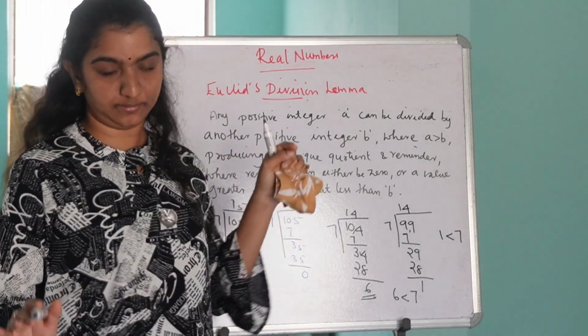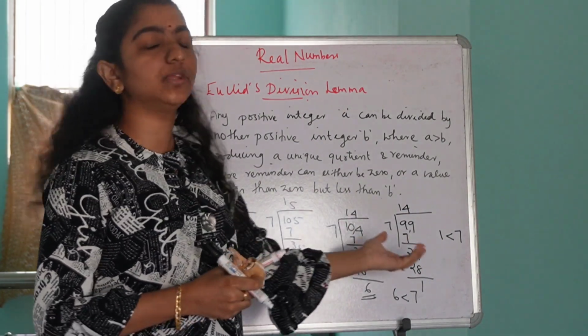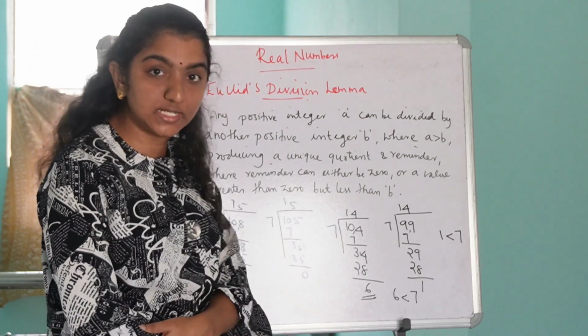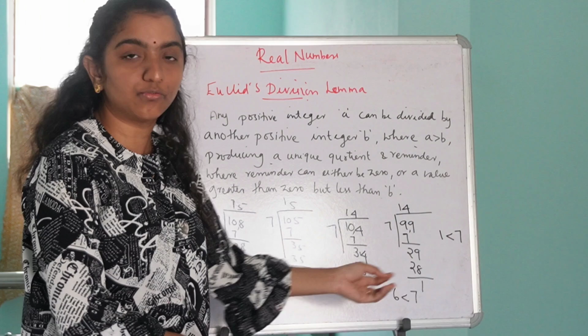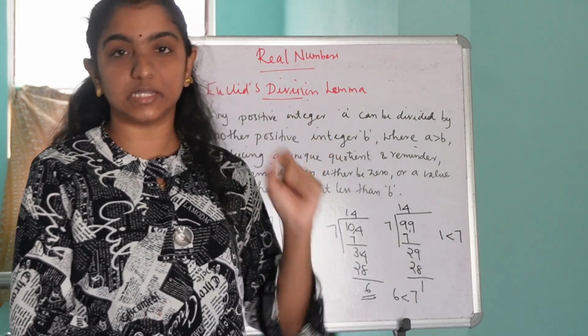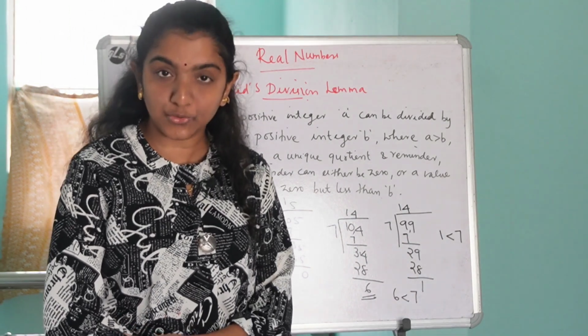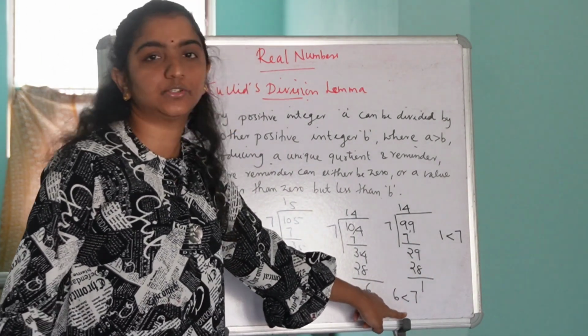Here we divided 4 different numbers by 7, and you can see the value of the remainder is either 0 or a number greater than 0 but less than 7, isn't it?